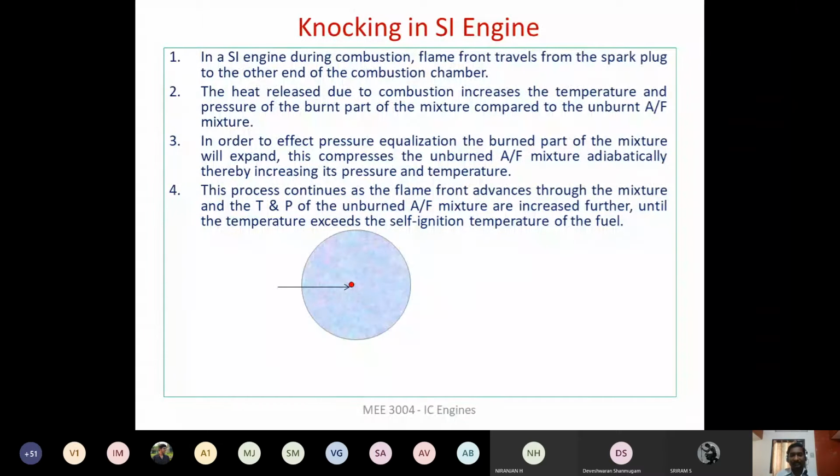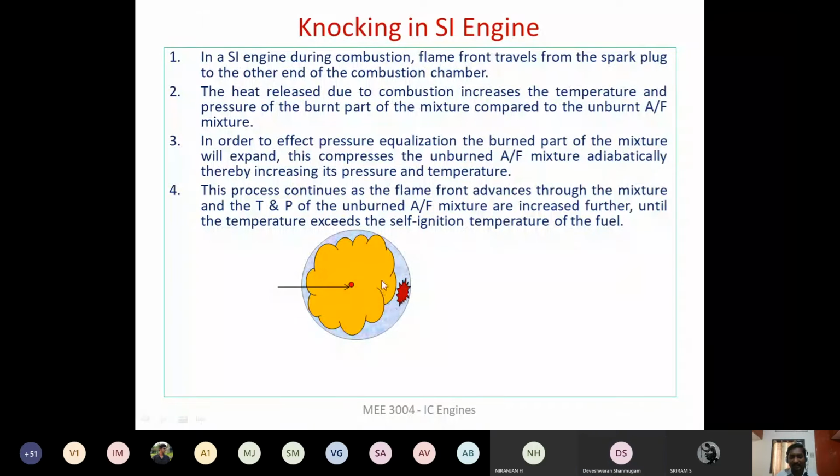Okay. Now in this animation, consider that this is the top view of the engine cylinder. There is a spark plug located at the center. Spark is introduced just before the end of the compression stroke. As soon as the spark is introduced, combustion takes place and the flame is going to move. Here in the animation you can see it moving. This region is your burnt mixture. This is unburnt air fuel mixture.